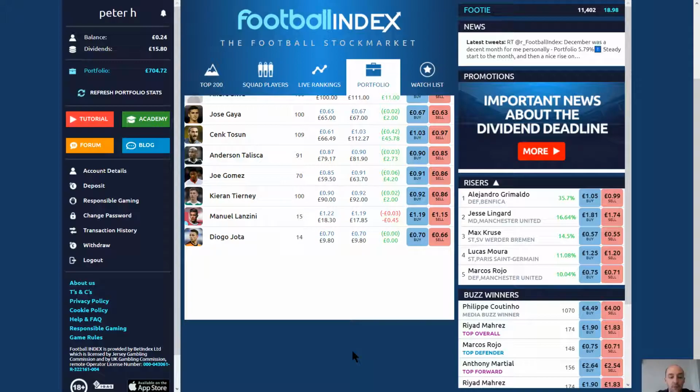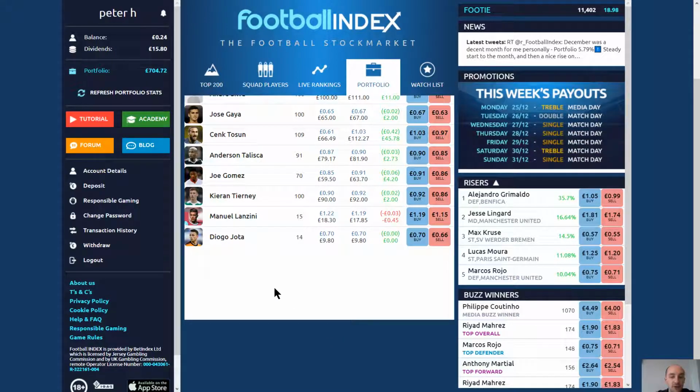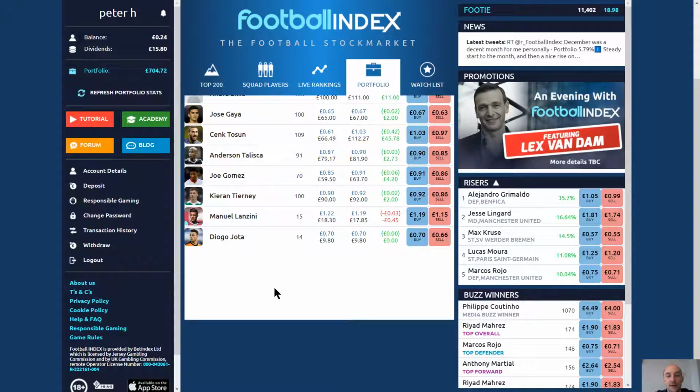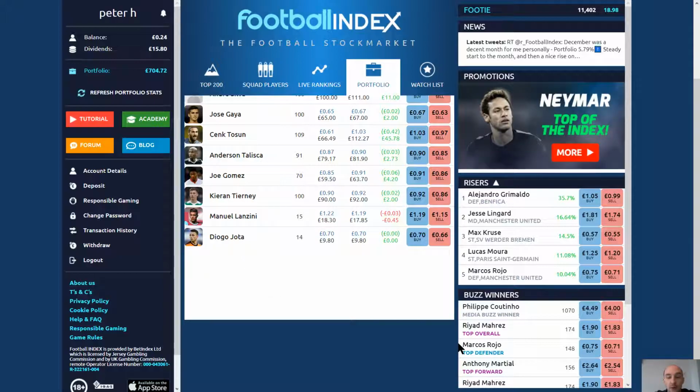I am now hopeful that Diogo Jota will get a permanent transfer to Wolves, or that his market value will continue to rise as his performances on the pitch get better. If Wolves do get promoted to the Premier League and he does start playing more games, there is sure to be interest from much bigger clubs, meaning his Football Index price will rise.